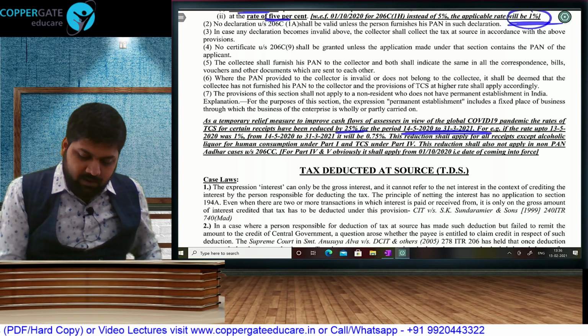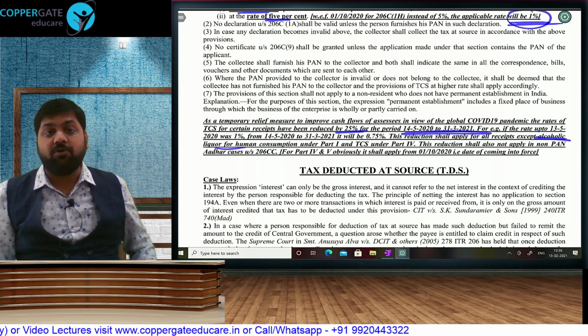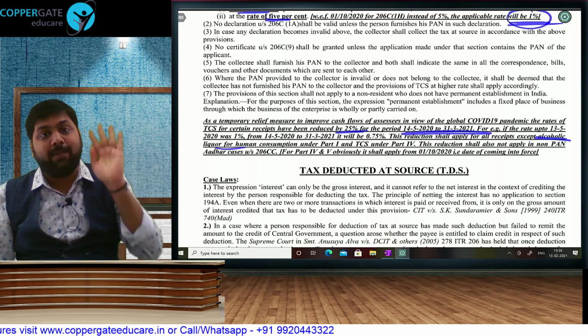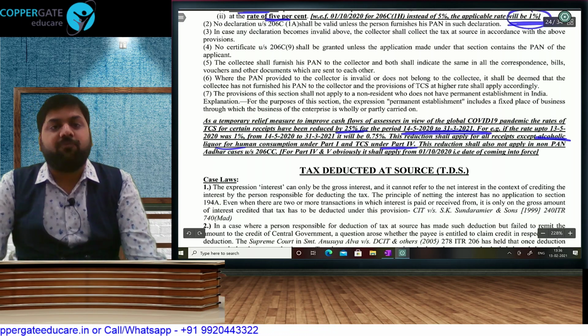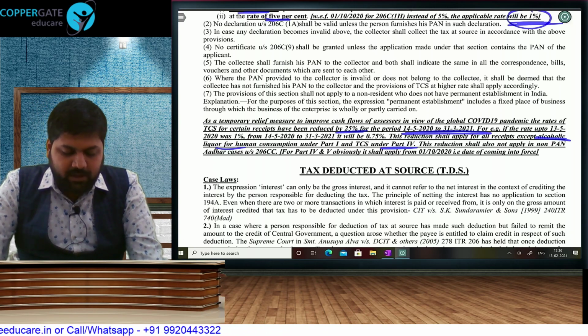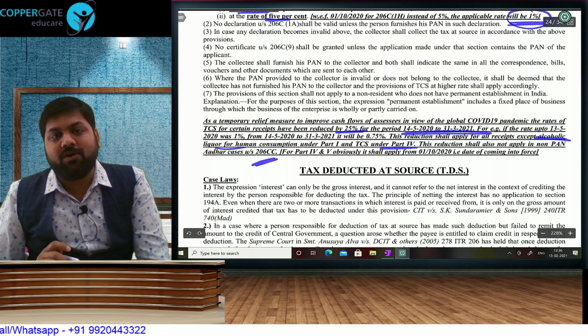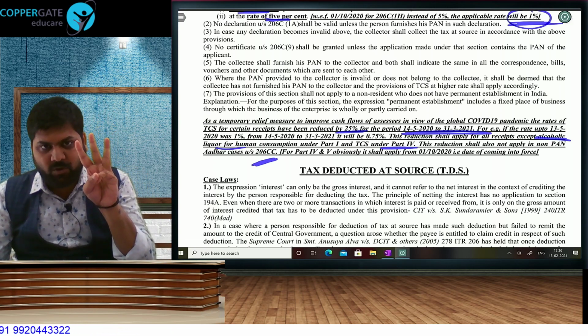To what? First, in part 1, we have alcoholic liquor, 1%. In that, it will not apply. So, it will apply to tendu leaves, it will apply to timber, forest products, scrap, minerals, but not for alcoholic liquor. And under part 4, foreign remittance, in that it will not apply. And like if you don't furnish PAN in TDS also, you don't get relaxation. Here also, you will not get relaxation. So, 3 cases where relaxation won't apply.